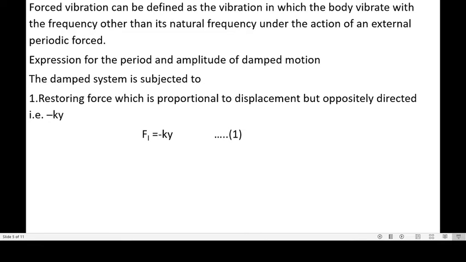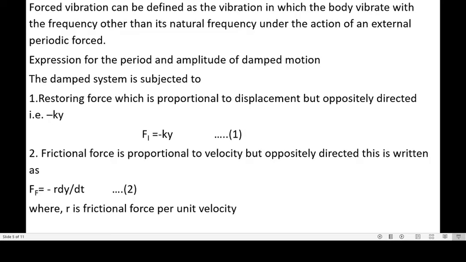there are different types of forces which are acting. First is called the restoring force, which is proportional to displacement but oppositely directed. It is given as minus k into y. So F is equal to minus k into y. This can be considered as equation number 1. The second is frictional force, which is proportional to velocity but oppositely directed. This is written as F equal to minus r into dy by dt. This is equation number 2, where r is the frictional force per unit velocity.